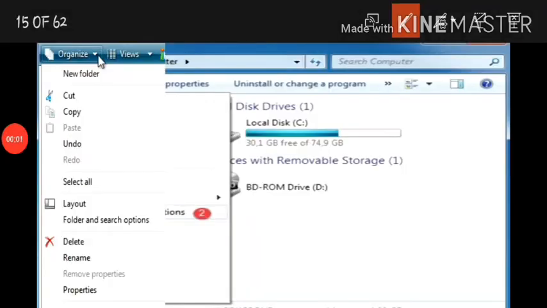Rename a folder using the organize menu method. First select the source item. Select the folder which you want to rename and click on the organize menu and then the rename option, and you can give the name.